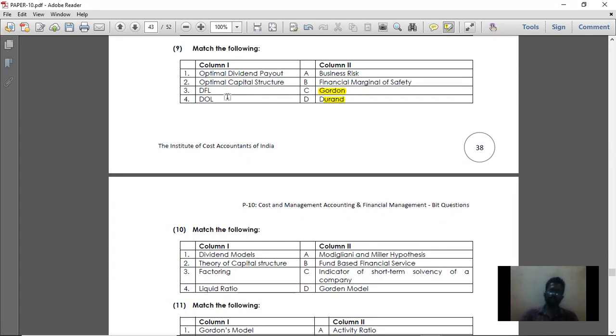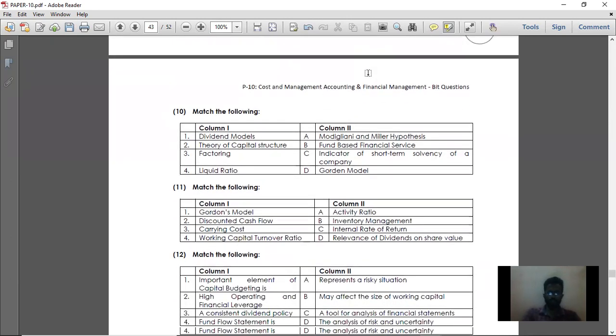DFL. DFL means degree of financial leverage. Basically, this financial leverage is nothing but financial margin of safety. So for DFL, the right answer is financial margin of safety. Then DOL, degree of operating leverage. It is nothing but a business risk. So moving on to the next match the following.